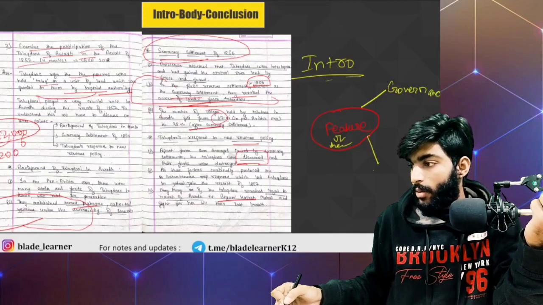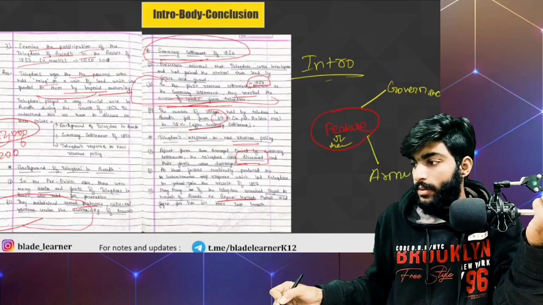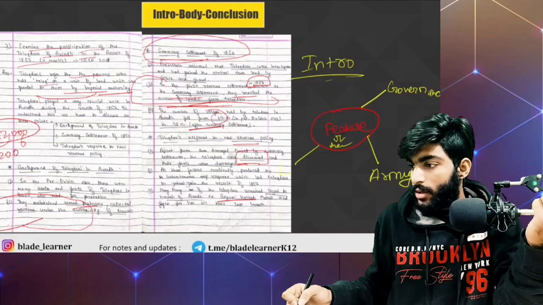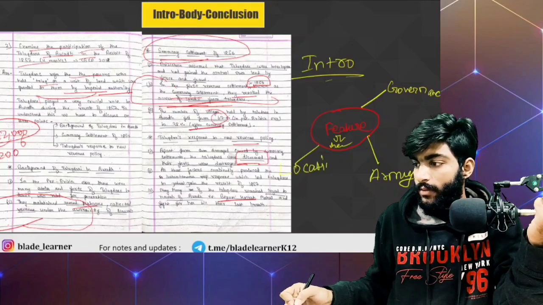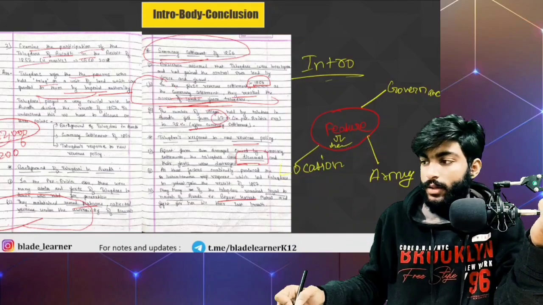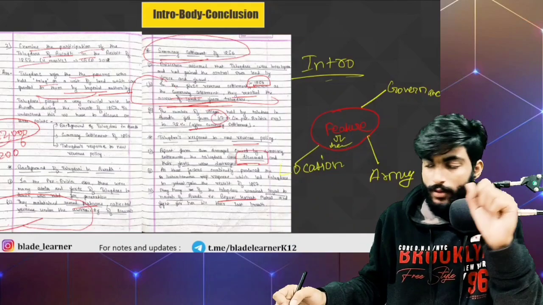Then we can write about army. Many of the Mahajanpadas had a paid army, some were dependent on militia. We can write about location. So many of the Mahajanpadas were located in the Gangetic Plains, some of them were in the northeastern portion, and one was in southern India.